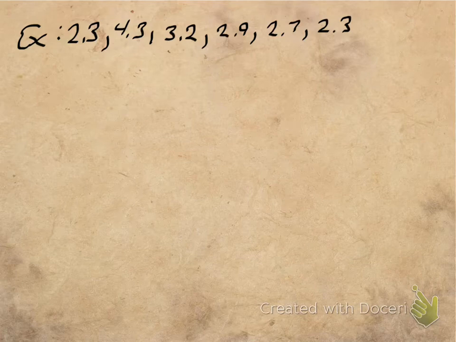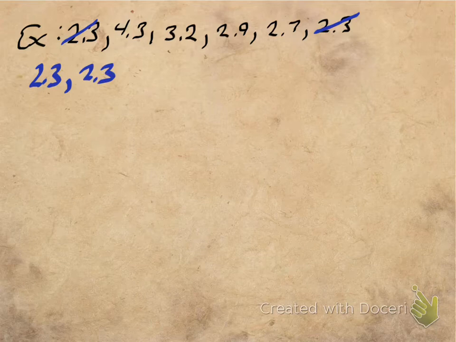All right, and what I like to do to get started is I like to put all of the numbers in order. All right, and the way I do that is I look through the list and I find the smallest number. In this case, it's actually right at the beginning, and I cross it out and I put 2.3 down. And then I look through the list and I find the next number. There's another 2.3, so I'm going to put that down, 2.3. And I cross them out as I go.